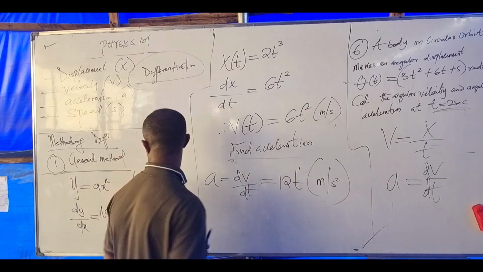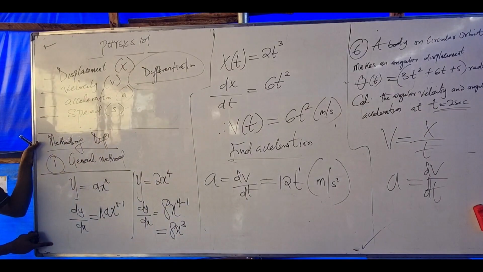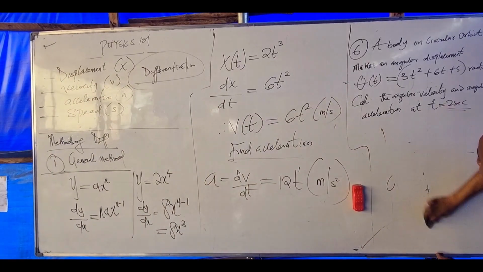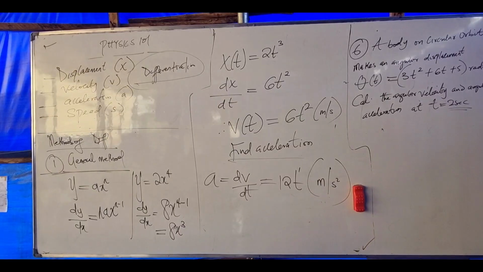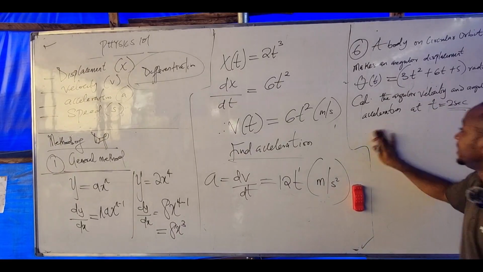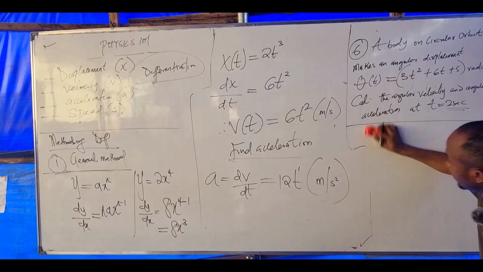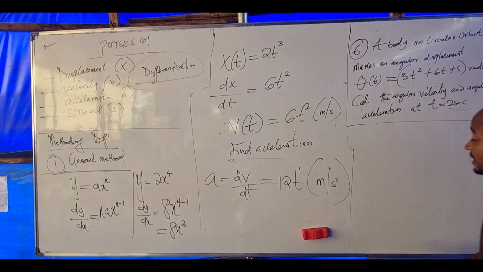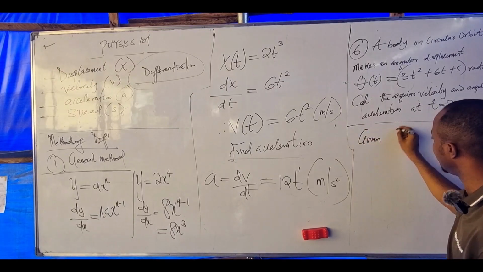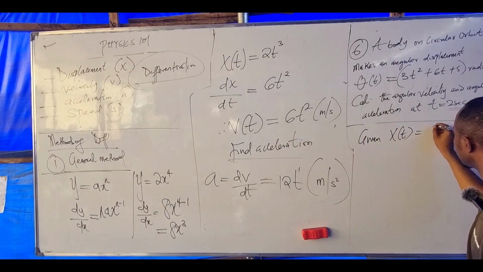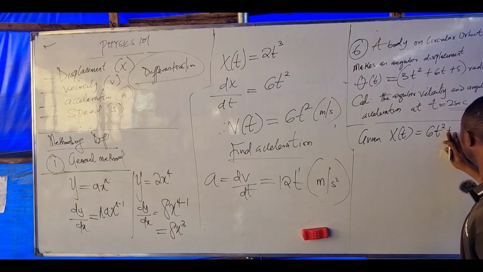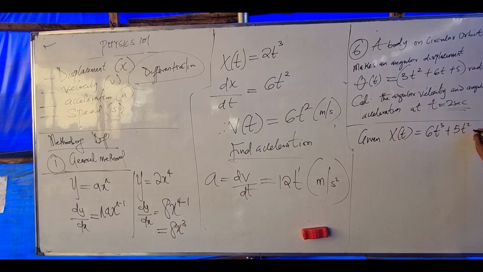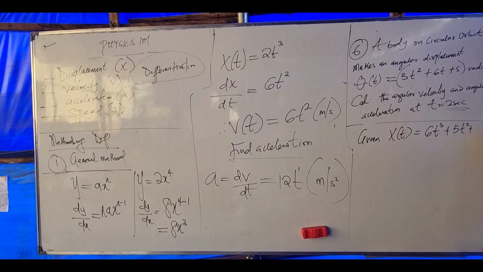Let me give another example. Please watch. Listen now. Stop writing and pay attention. This is a building skill in calculus. I'm giving you a building skill. Let's say you are given x(t) equals 6t cubed plus 5t squared plus 7t.